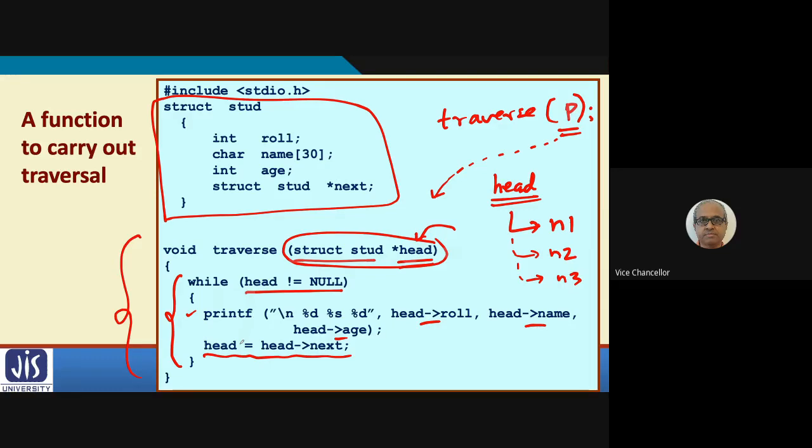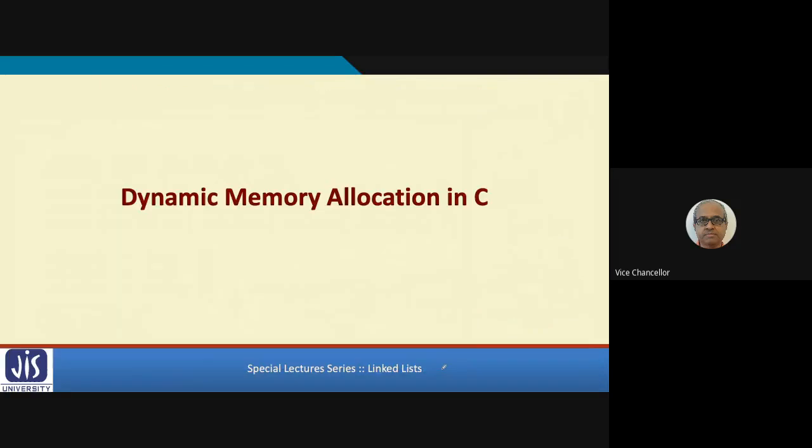Now in this example, I have taken a very toy example where three variables n1, n2, n3 were there. But in general, when you create a linked list, the number of elements can be anything. Let's say in a class there can be 100 students, there can be 200 students. So the program has to be made more general, right? I do not know how many students there are, so I cannot just declare variables like n1, n2, n3, n4 up to n100. There can be a small class where there are only 20 students. So I must not waste memory space.